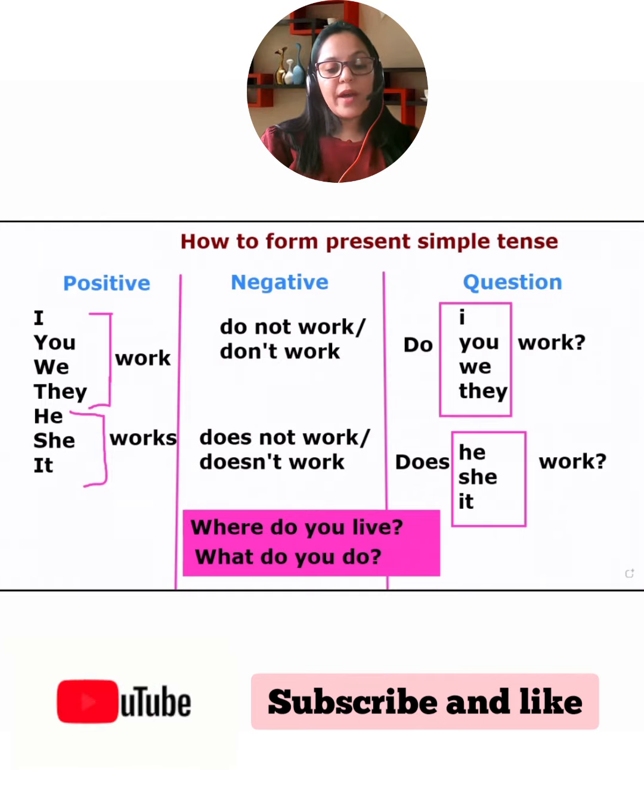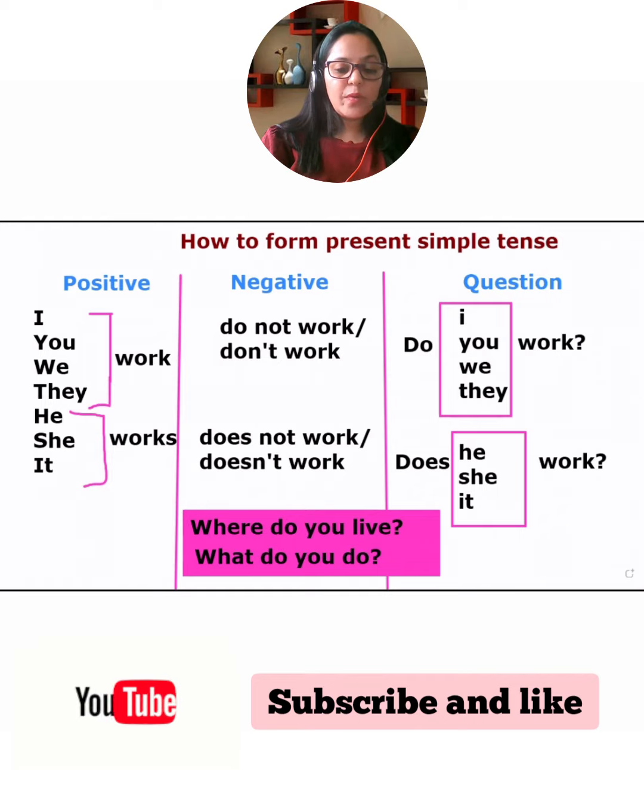So a very important part is to remember he works, she works, it works. This is the only place in the entire board where we are adding an S to the verb itself. Otherwise, we are not adding S anywhere. In the positive section, I'm using he works, she works, it works.